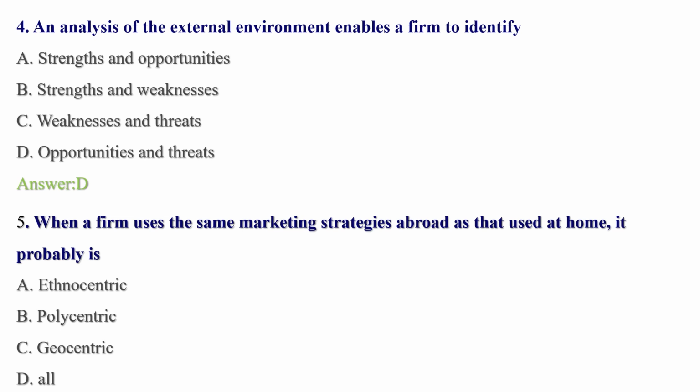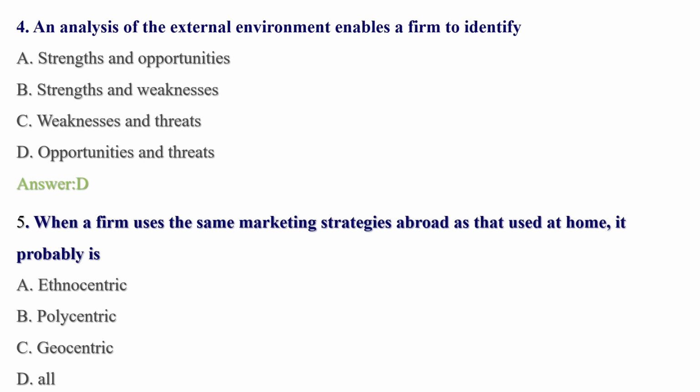So SWOT analysis enables us to know the external environment, especially opportunities in the trades, whereas strengths and weaknesses are highly associated with the internal environment. Therefore, the answer must be D.